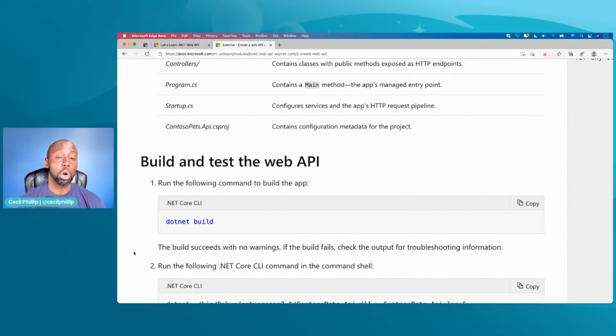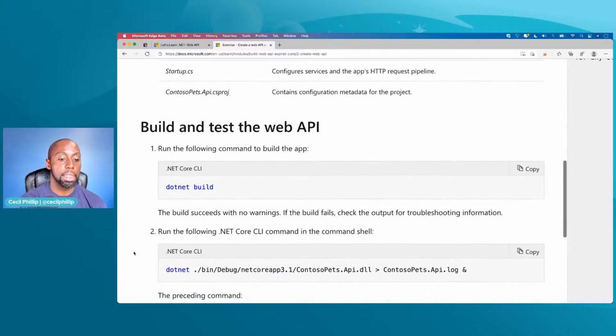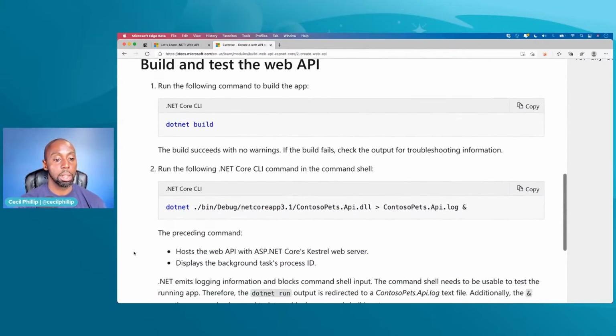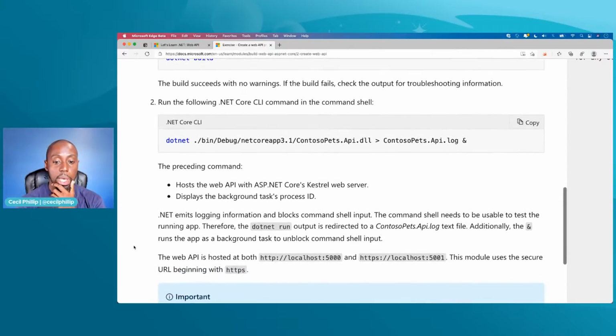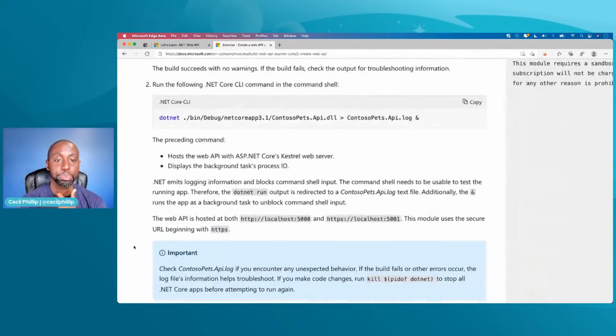Now, if you're new to programming, what .NET build does is it'll look at all the code that we've written so far. It'll compile it, right? Essentially, it just means that it's going to prepare it to be run. It's going to package it up. And then somewhere at the bottom, we're going to call the .NET command to actually execute that code that we just built. So we're going to create a new web API. We're going to build the project. Again, we're going to package it up and get it ready to go. And then we're going to actually run it. So let's go ahead and check that out and see what happens.